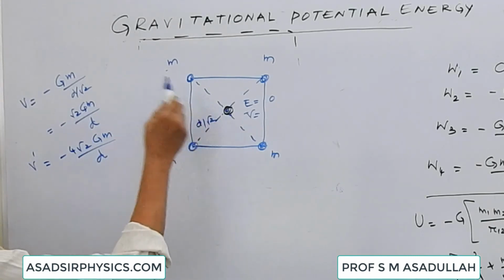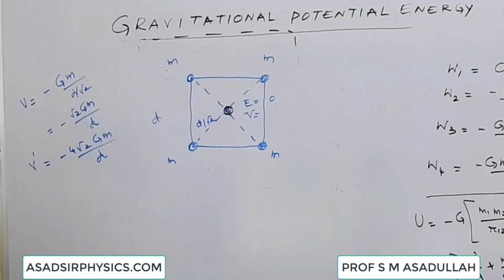If we bring a 5th body here of mass m, the extra work done in bringing the 5th body W5 is equal to minus 4 root 2 G m square by d.